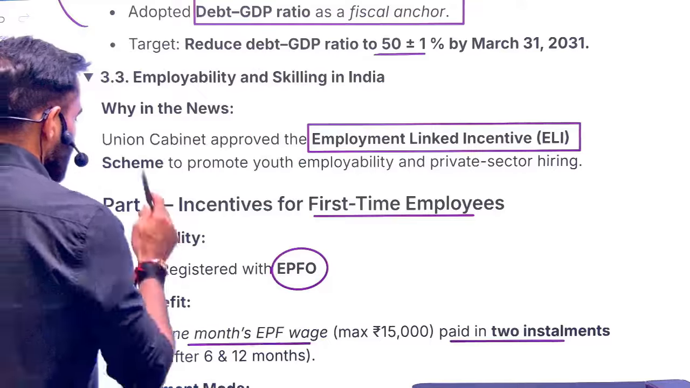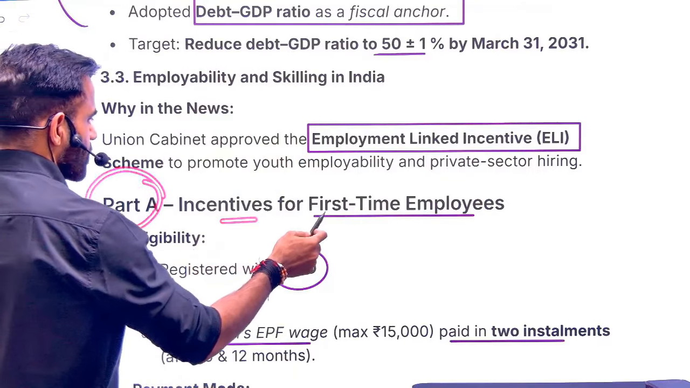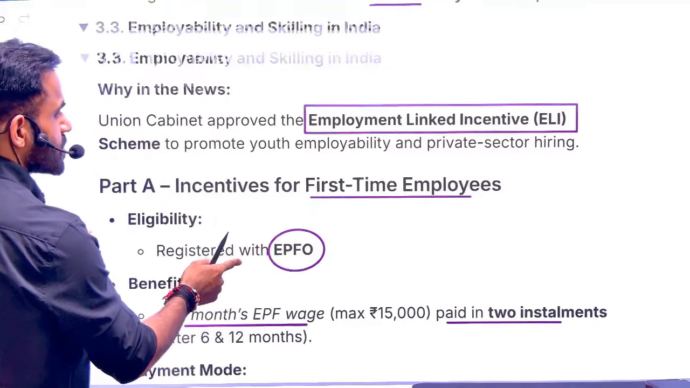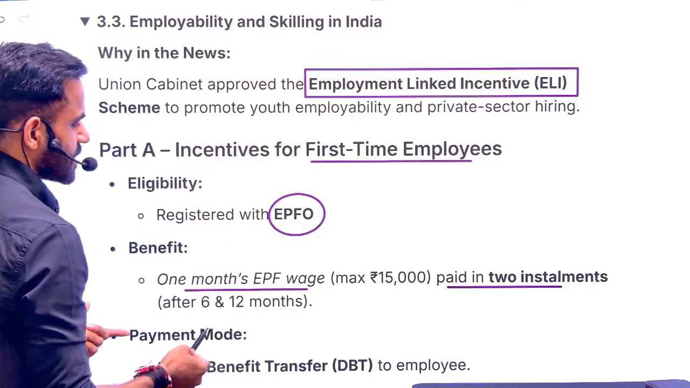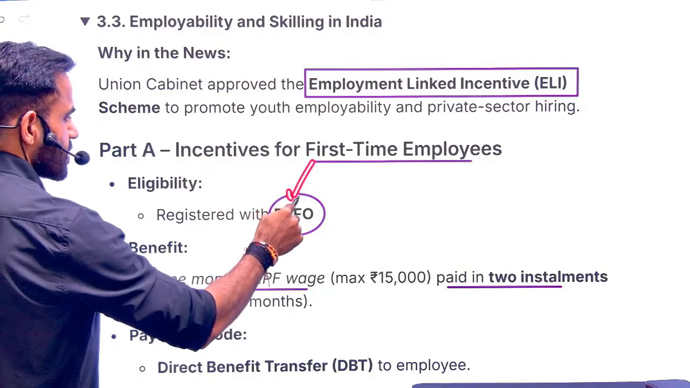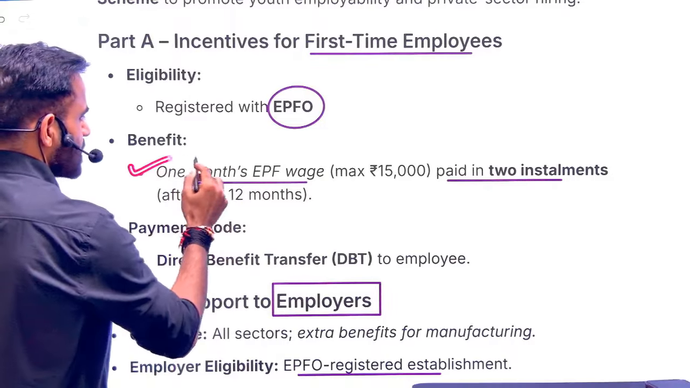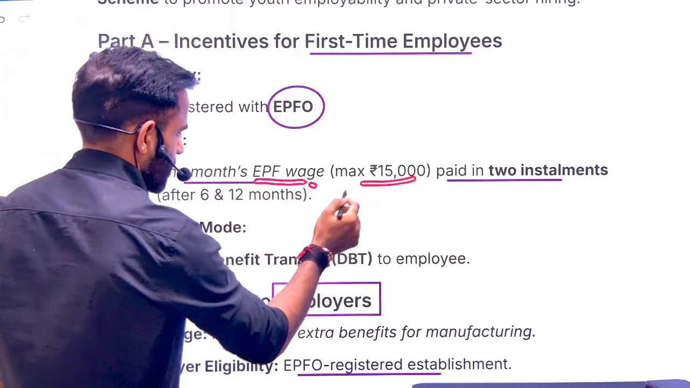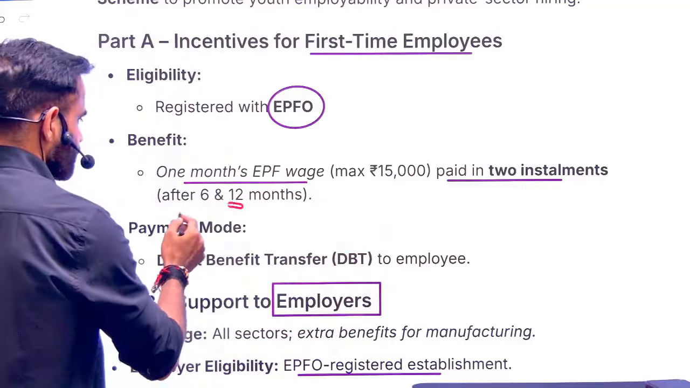Okay, so there are multiple parts of this scheme. The first part is related to incentives for first-time employees. So this is for employees. What is being done in this case? For those employees who are registered with EPFO, the government is providing one month's EPF wage, maximum 15,000, to be paid in two installments.